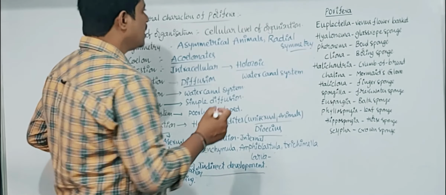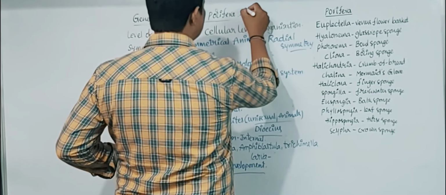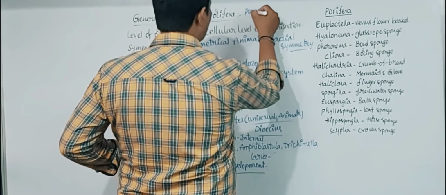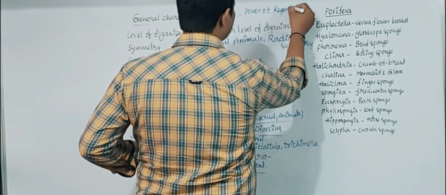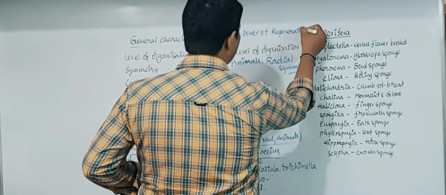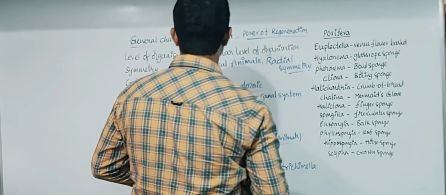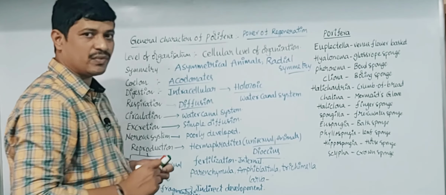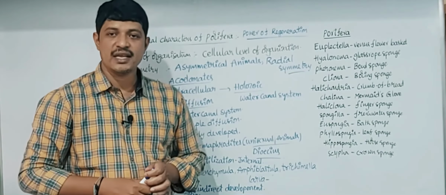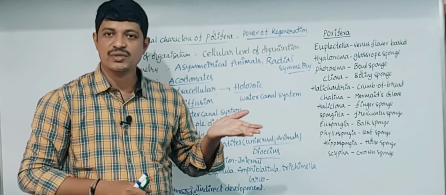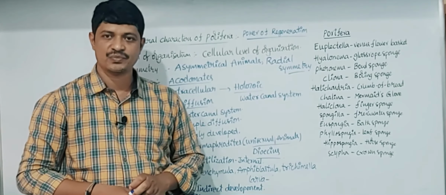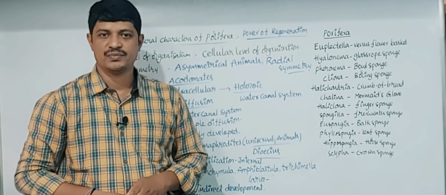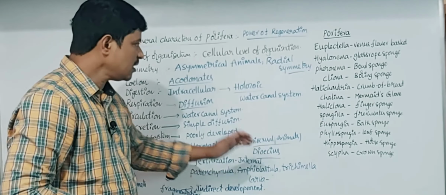In these animals the well-marked character is the power of regeneration. Any part or any bit of an organism able to give rise to the complete organism is known as regeneration. Fragmentation also. So these are the common points.